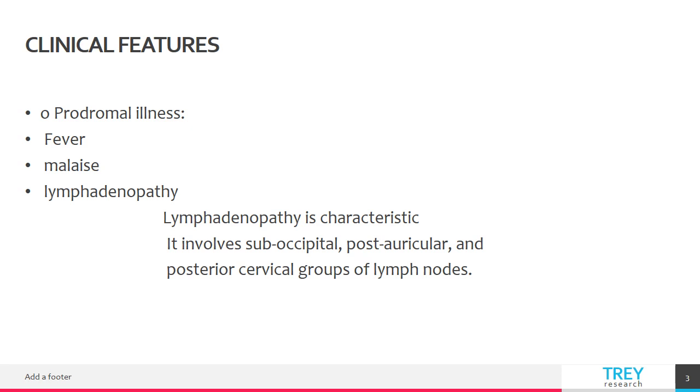lymphadenopathy, which is enlarged lymph nodes of the suboccipital, posterior auricular, and posterior cervical groups, and it is a characteristic feature of rubella infection. Adults, especially women, can also have arthritis, that is inflammation of joints, especially involving hands and feet. These are caused by immune complexes.